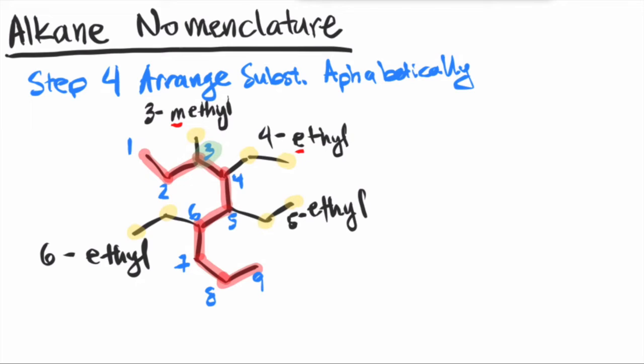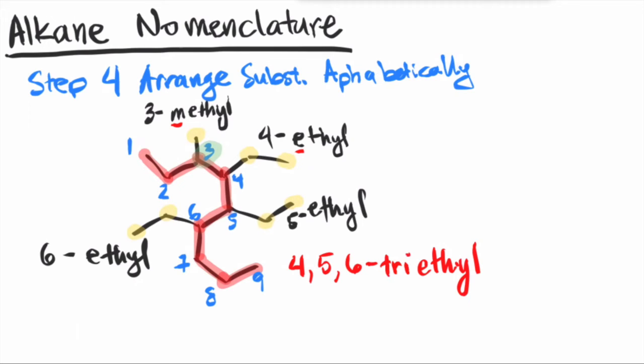That's quite redundant. Instead, we clump them all together, and we list all the locants out of each ethyl group, separating them by a comma. So it's 4, 5, 6. That's the locants of all the ethyl groups. Now, to be extra clear that we have 3 ethyl groups, we have to give a prefix to this ethyl. Since there's 3 of them, we say triethyl.